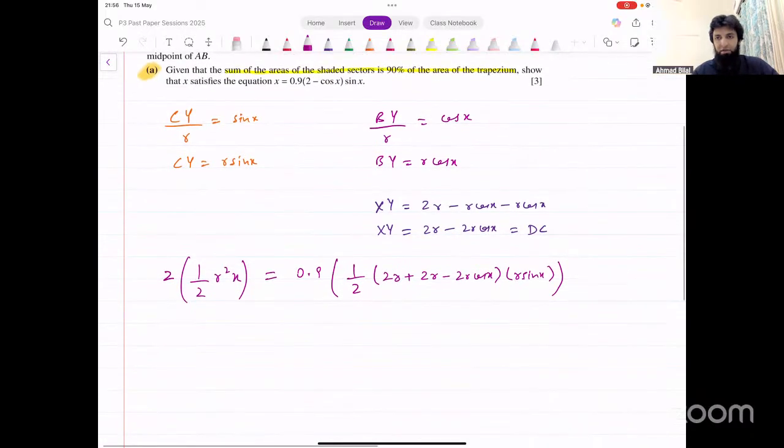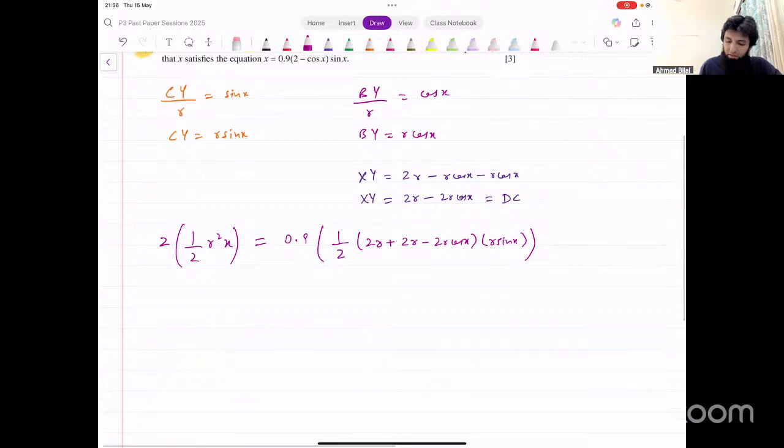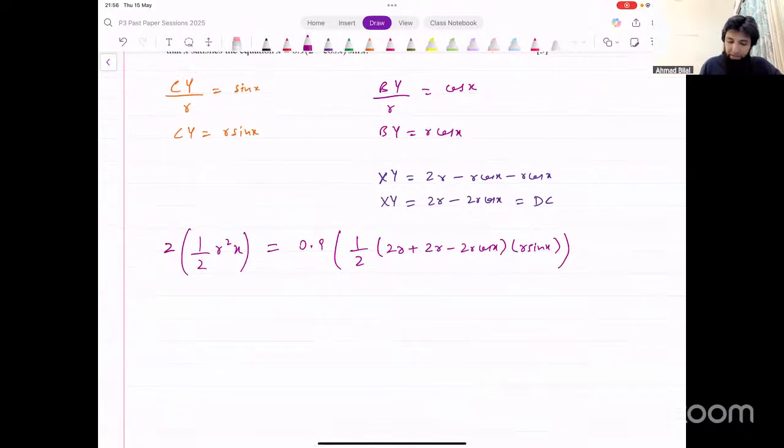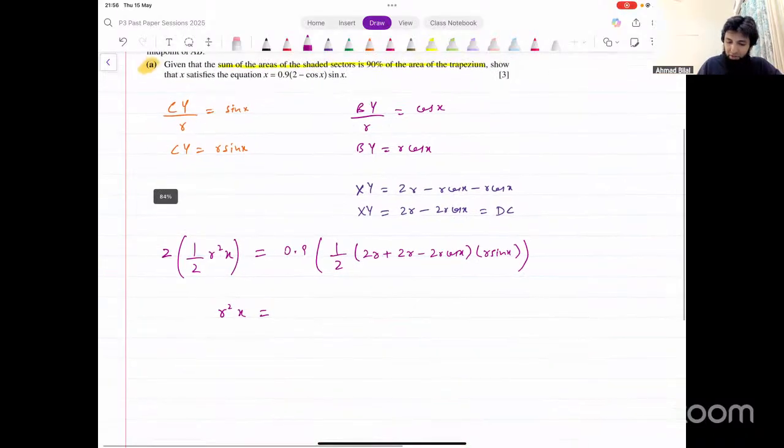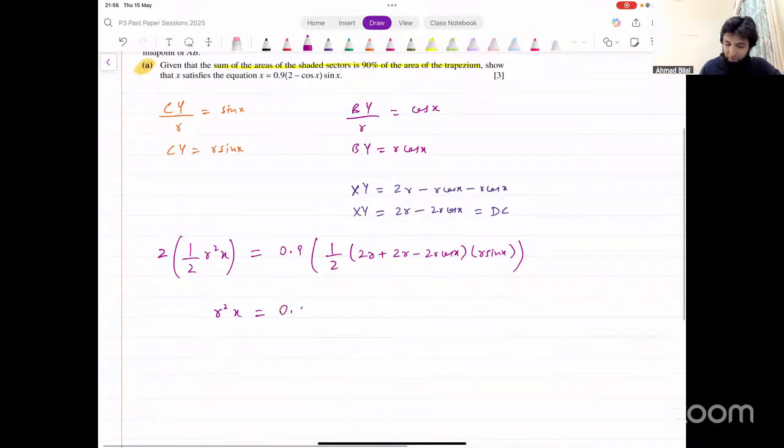Simplify this and you would get the result, right? On the left side, we have R squared X. 2 and 2 get cancelled. On the right side, what do they want at the end? 0.9 common outside. Okay, 0.9, we can leave that as it is. We can take 2 common from all of these. Or let's actually first simplify that. 1 over 2 into 4R minus 2R cos X into R sin X.